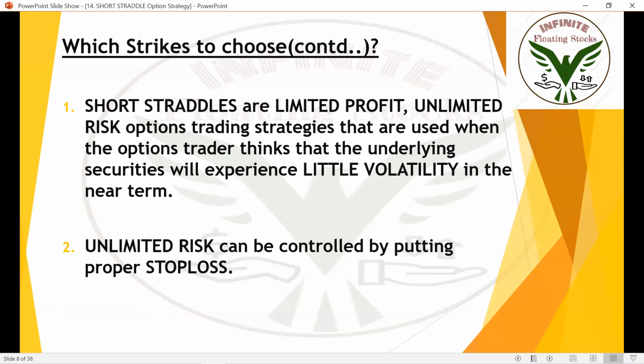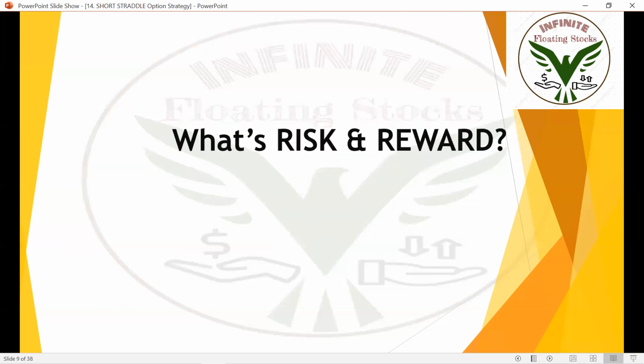That's it. And unlimited risk can be controlled by putting a proper stop loss. You already know this. This is very important. Stop loss, without stop loss don't work. So what is risk and reward? Risk is nothing but how much we're going to lose. Here we are an option seller. We are selling the at the money call option and the at the money put option to construct the short straddle. So when we are an option seller, risk will be unlimited. But that can be converted to limited risk by putting a proper stop loss. And reward is limited.